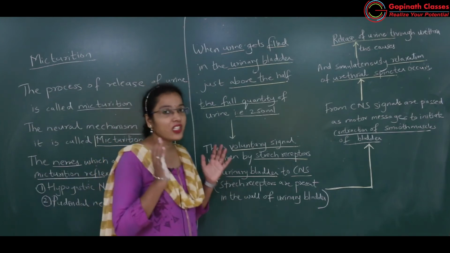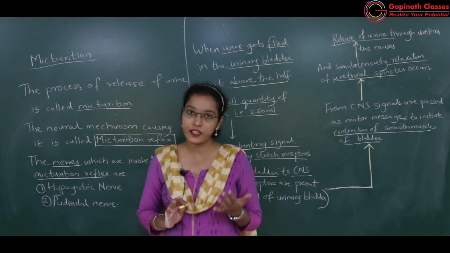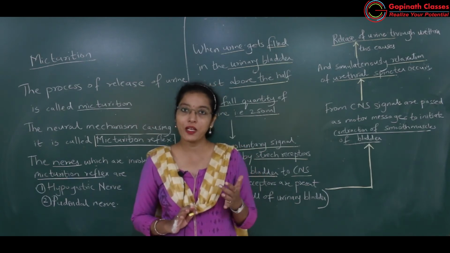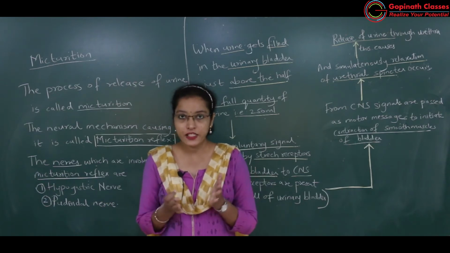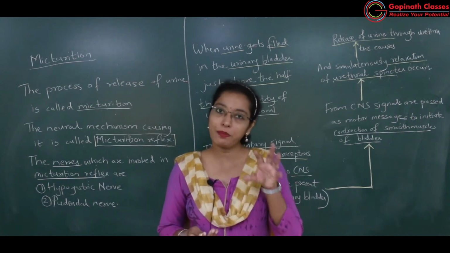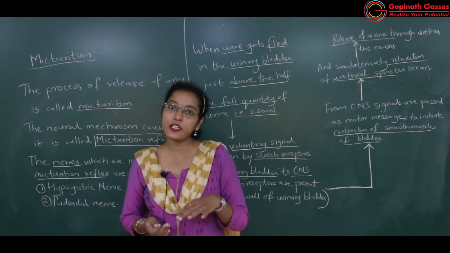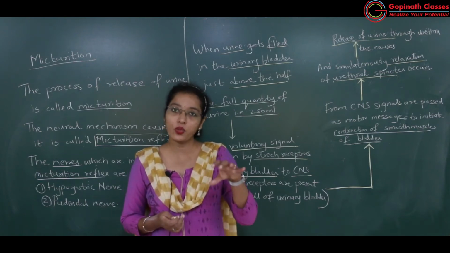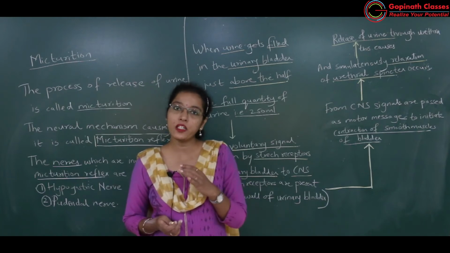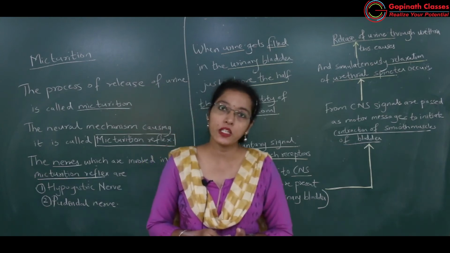Okay, so whenever the urine is formed in the kidney, you all know what is the actual conducting pathway. Renal papilla से फिर minor calyx में आता है urine, minor calyxes fuse to form major calyxes and many major calyxes open in the big cavity of the kidney, that is known as renal pelvis, and from the renal pelvis that urine will enter in the ureter. Okay, and from ureter this urine will be stored temporarily in the urinary bladder.